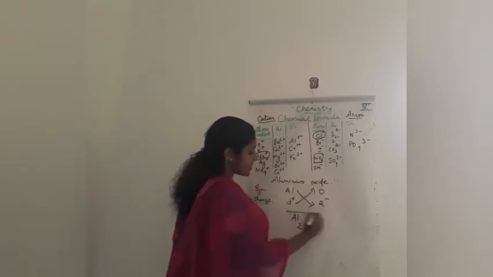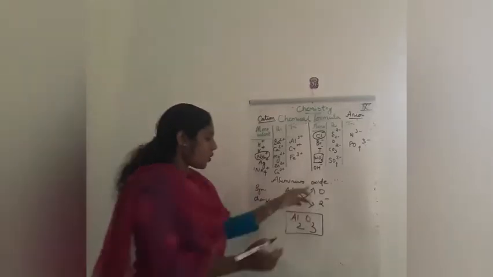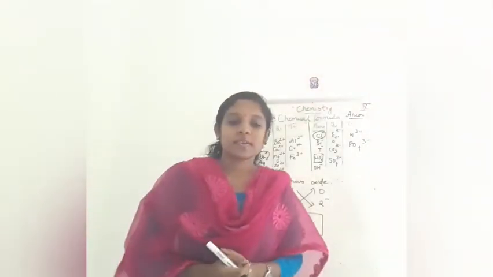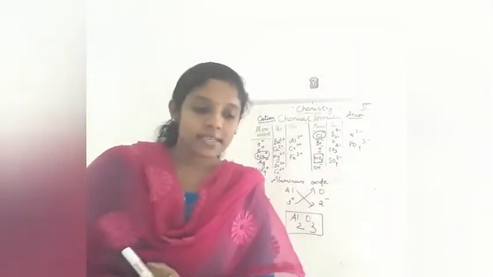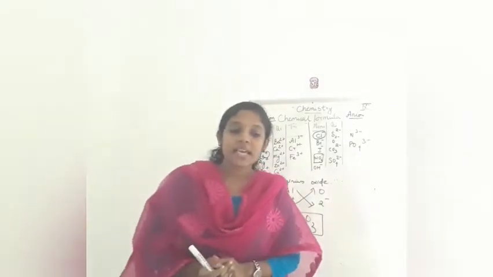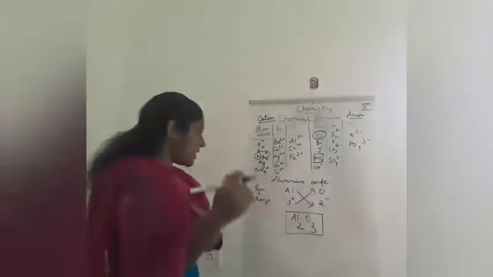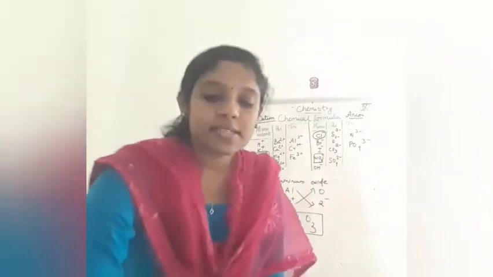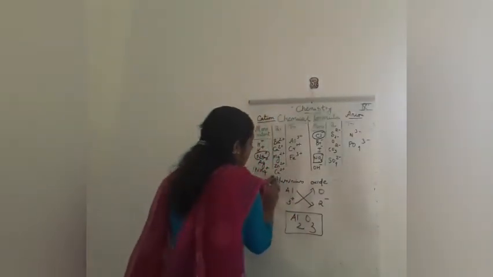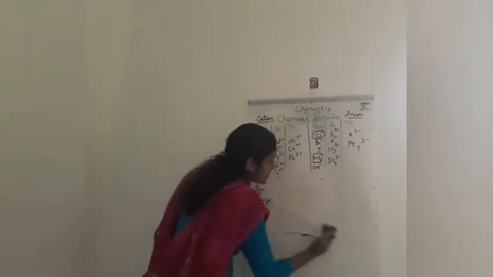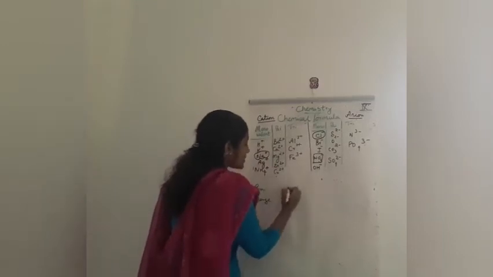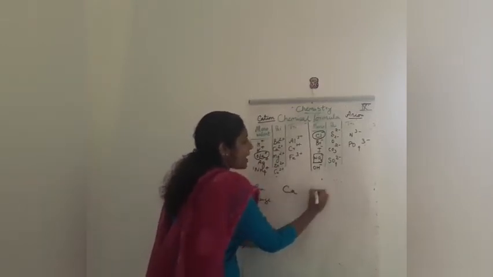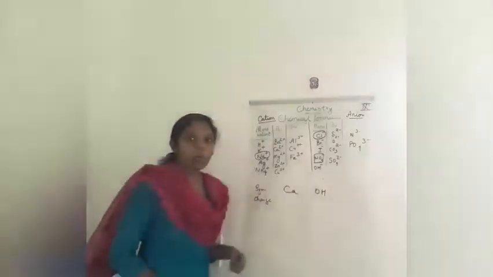Al2O3. Cross multiply, Al2O3. Okay, so now we are moving to the next chemical formula. You are going to write calcium hydroxide. Calcium hydroxide is symbol Ca, and hydroxide is OH.